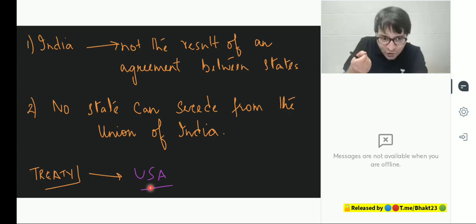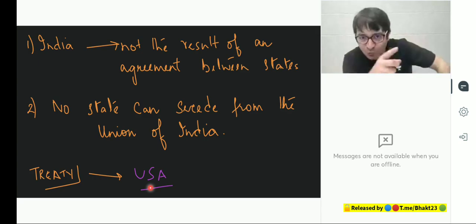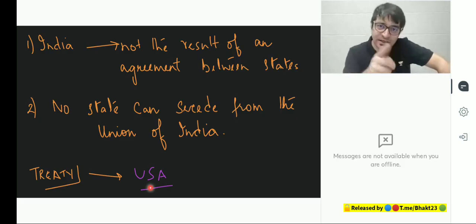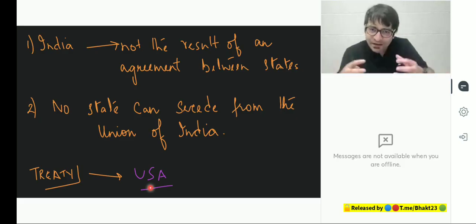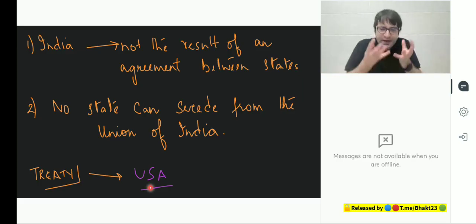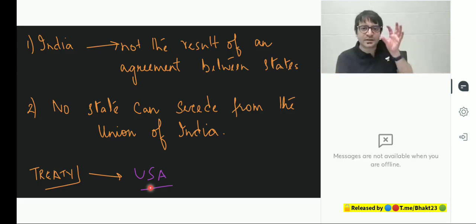India was already present. They joined through the instrument of accession. They joined India. But they did not, through this instrument, create India. India was already present. That's why I don't want people to confuse that India was created because there was an agreement between states. India is not the result of an agreement between states. And second, if it's a federation, and what's a federation? 2, 3, 5, 10, 13, 14, many states deciding to come together to create a political entity through a treaty. This political entity is created through a treaty.